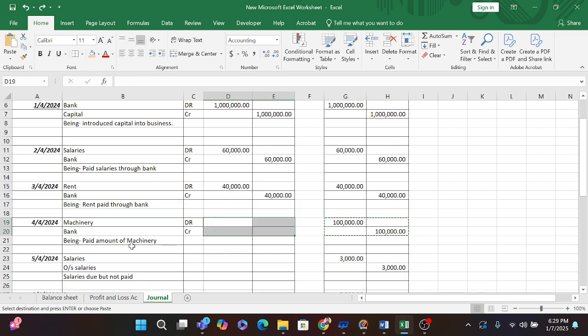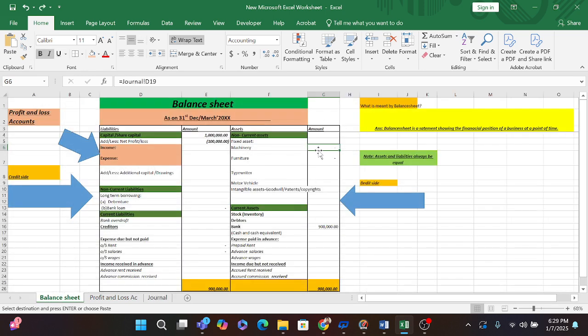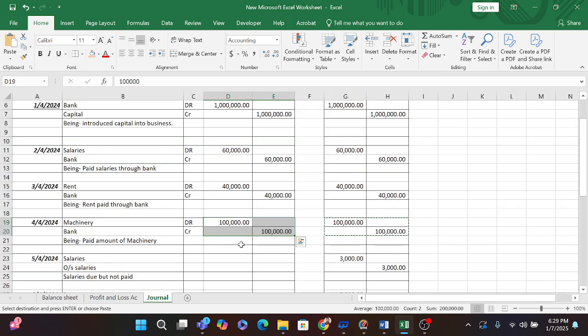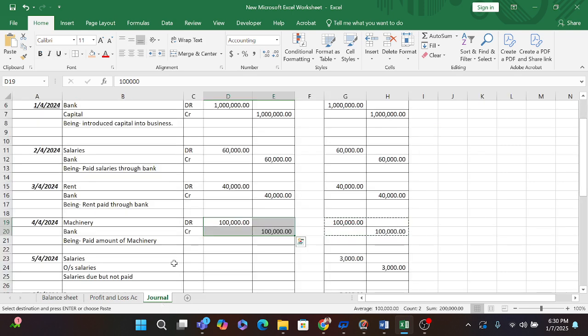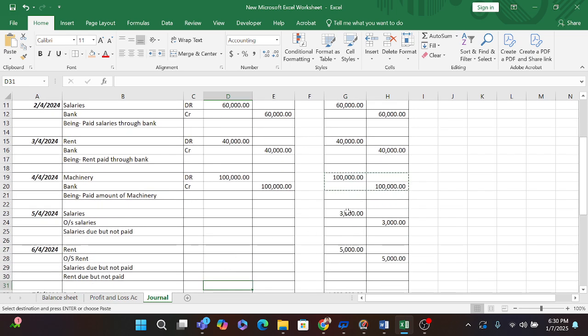Before posting this entry, there is nothing in our machinery account, and our bank account was 9 lakh rupees. But after posting this entry, that is 1 lakh rupees, our bank account is 8 lakh rupees and machinery account is 1 lakh rupees. So after all, our balance will be 9 lakh rupees. I hope it helps you to understand how it is reflecting in our profit and loss account.